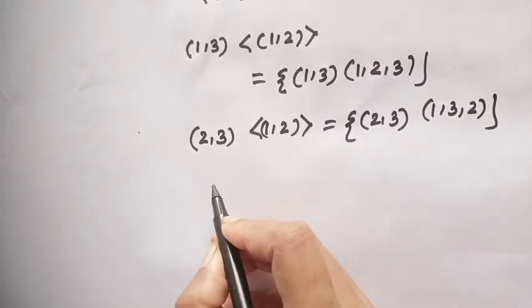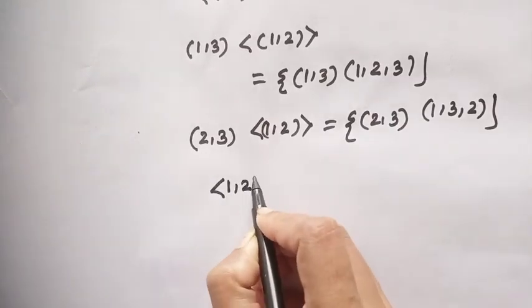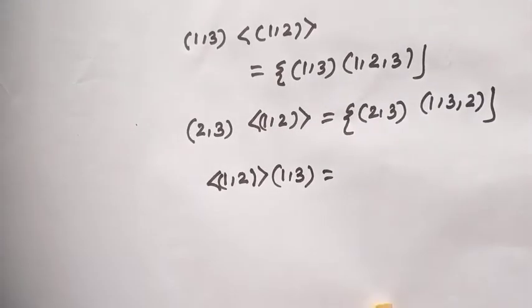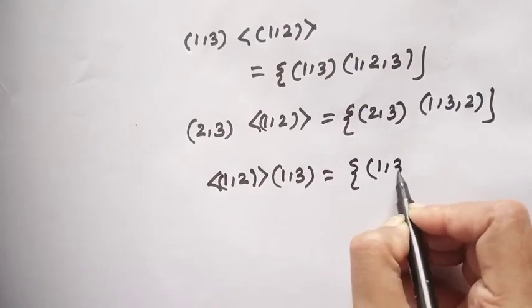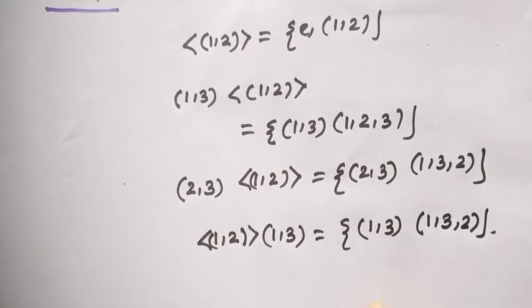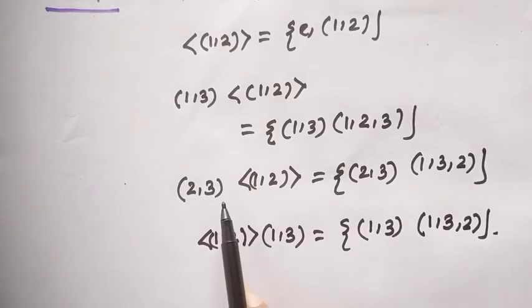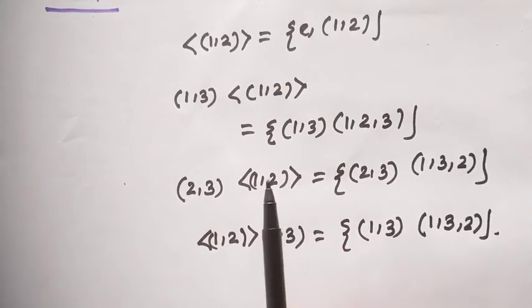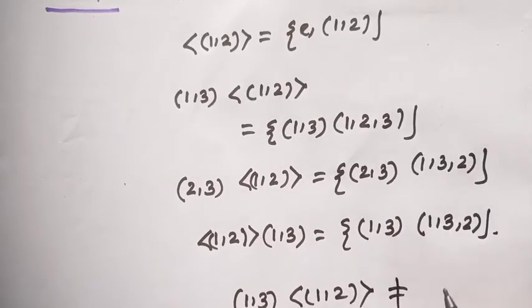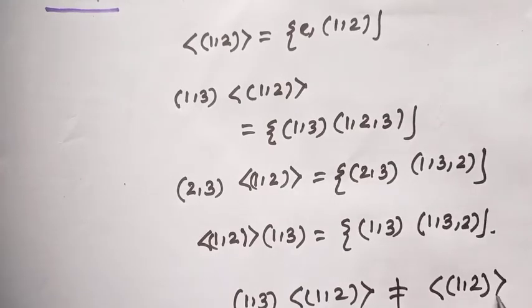Now multiply (1 3) with this subgroup on the right side. Then this value will be (1 3), (1 3 2). And these values are not the same. Here the right coset and left coset are not equal. Okay?